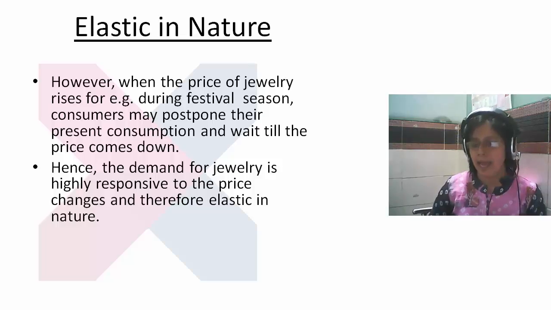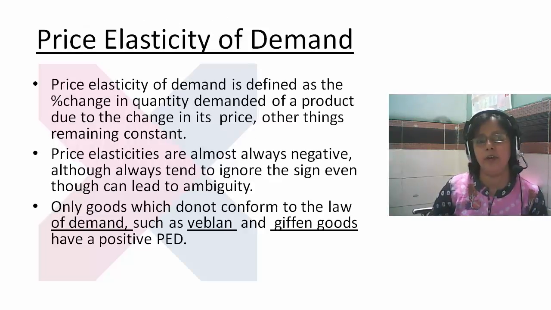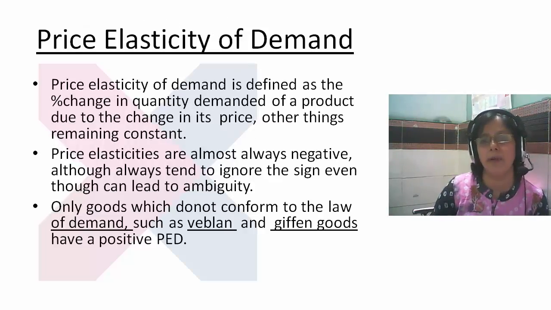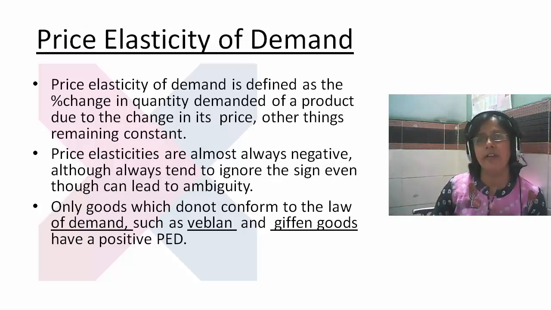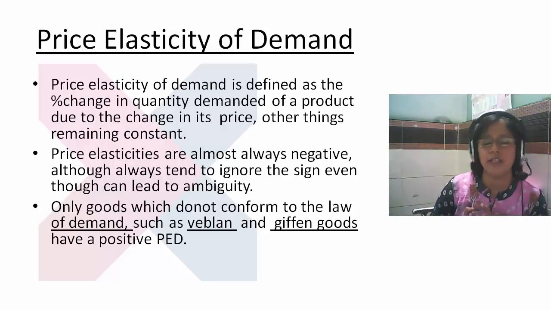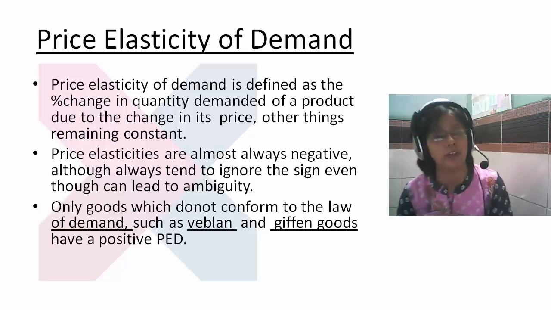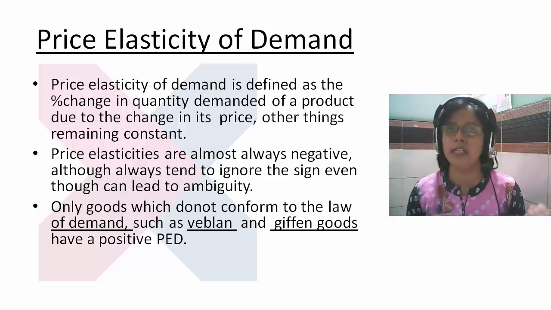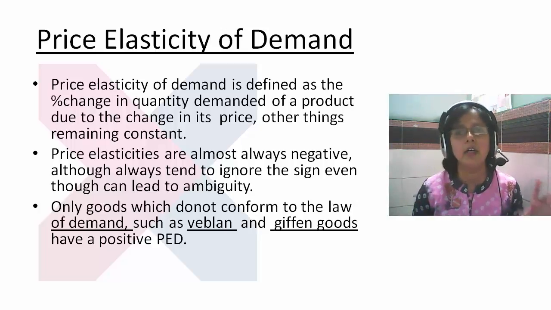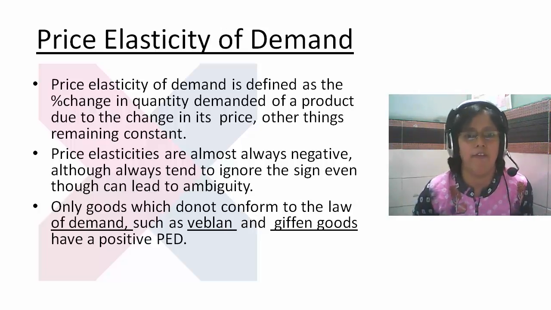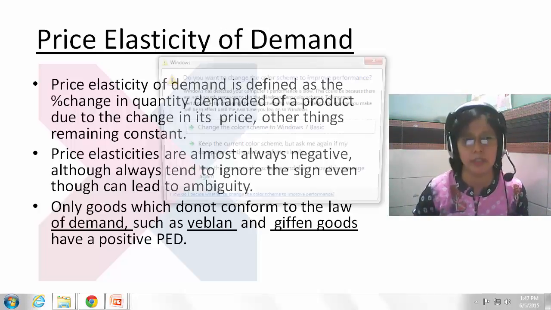Okay. And next we are studying the price elasticity of demand. Generally our price elasticity of demand is negative, but in a few cases it is positive. In which cases is it positive? It is positive for Veblen goods as well as Giffen goods. Giffen goods and Veblen goods we discussed earlier, and they are goods which really affect the demand of humans.